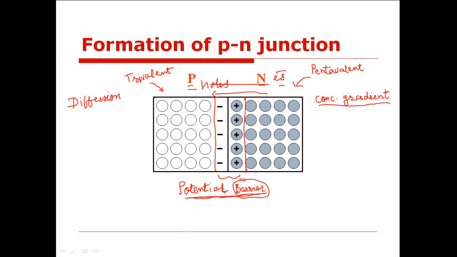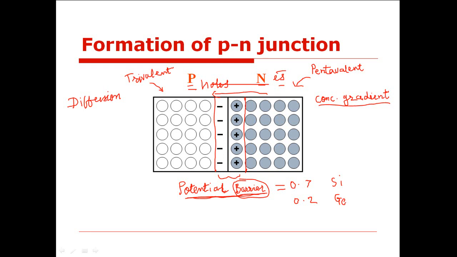This barrier indicates that this potential, which is developed due to the immobile charge carriers in this region, is a barrier to the diffusion of majority charge carriers from one region to the other region. This potential barrier is of the order of 0.7 volt if we are using silicon for the fabrication of this PN junction diode, and it is of the order of 0.2 volt in case of germanium.